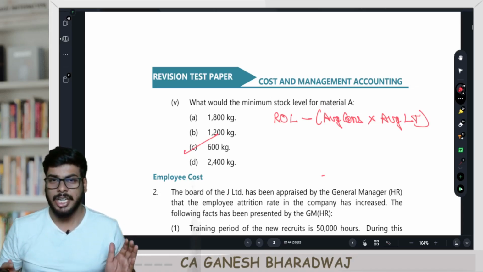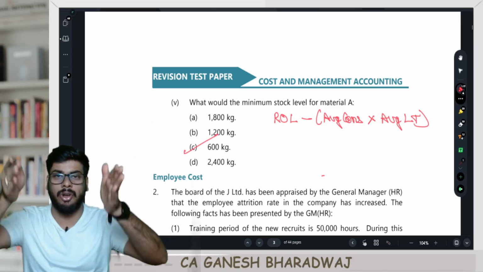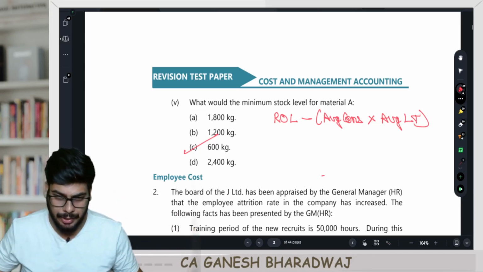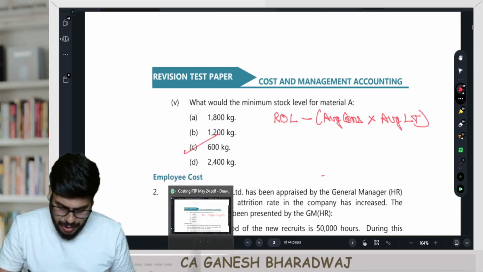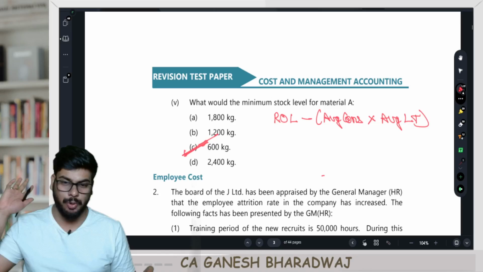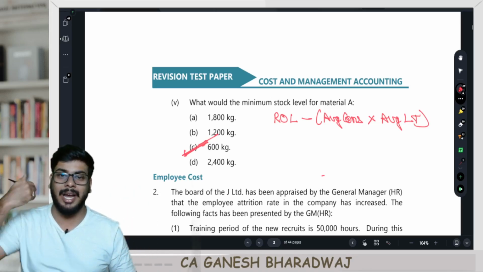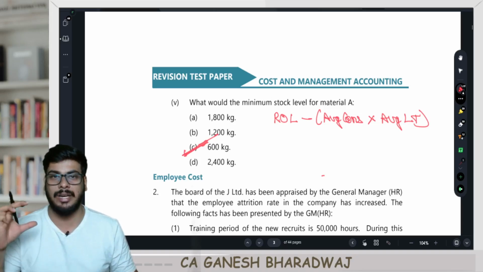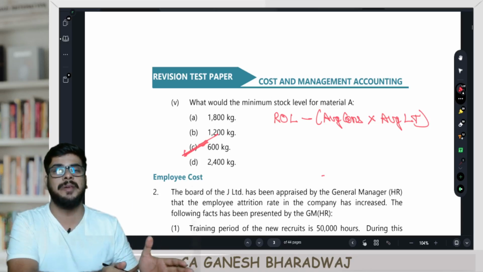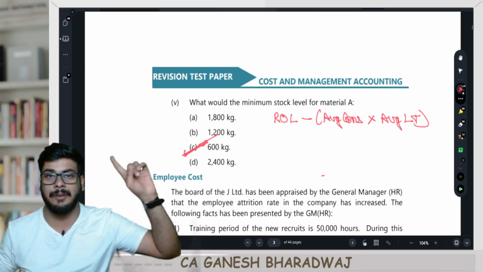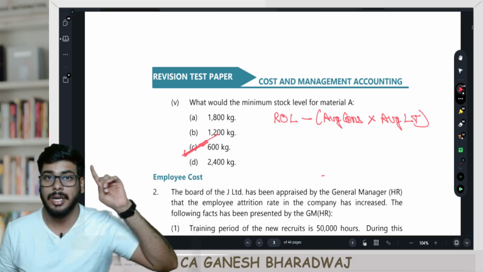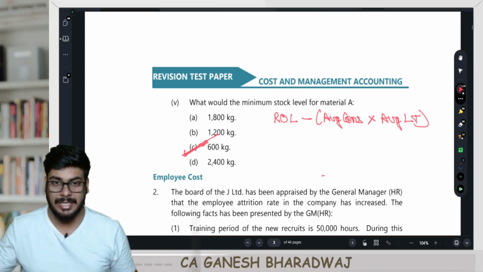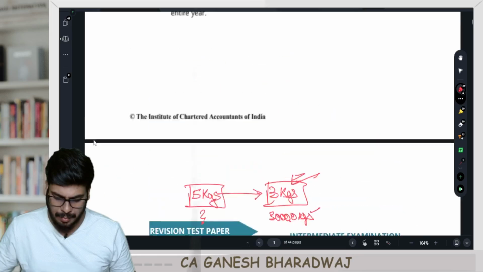Clear with this, guys? Now all the workings, all the explanation, it need not be given for MCQs. Please be very clear, right? It need not be given. You just need to select the right answer and put it there. That's about it. But here I'm talking about the thought process. How do you get it? This is what I'm giving you as a value addition. This need not be presented. So forget the presentation part for MCQs. For MCQs alone, I'm saying, clear with this. But you need to know how to crack these kind of questions. Clear with this, guys. And that is about question number 1.